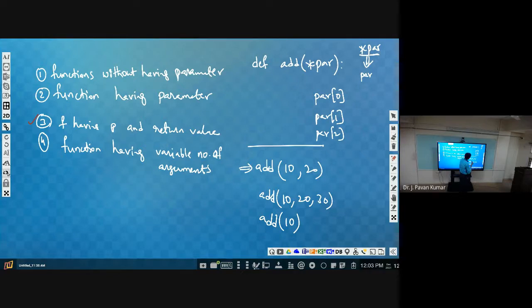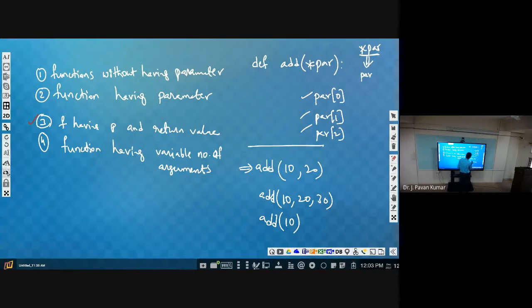So how can we know how many parameters there are, how many arguments we are passing? Yeah, any answers? Suppose we access the arguments by using index, as we discussed, PAR is considered to be a list.